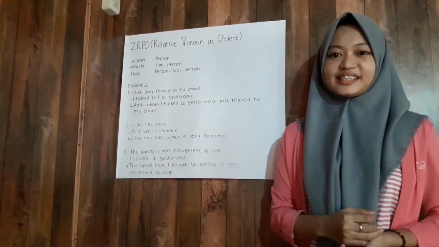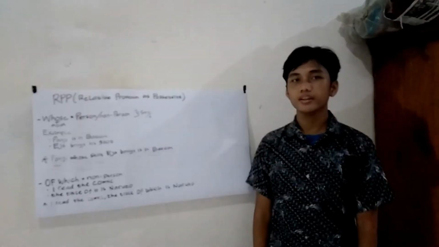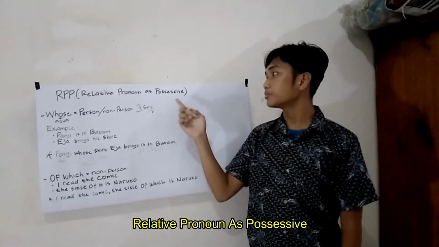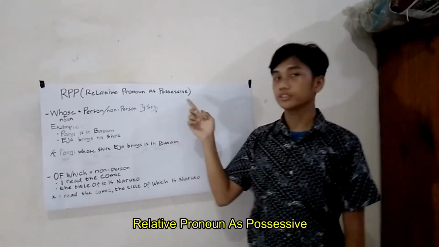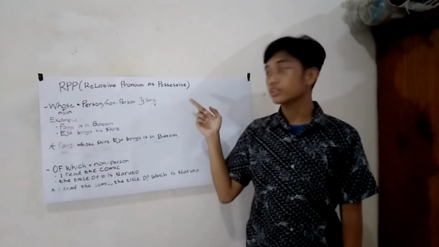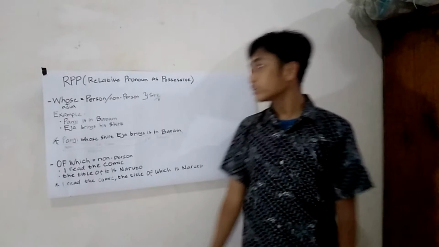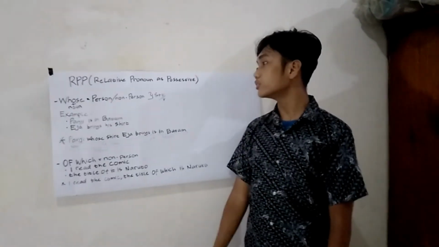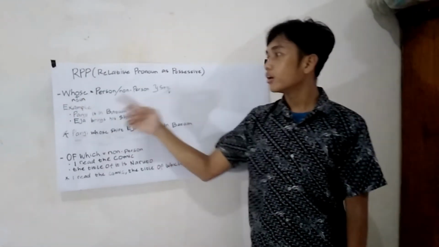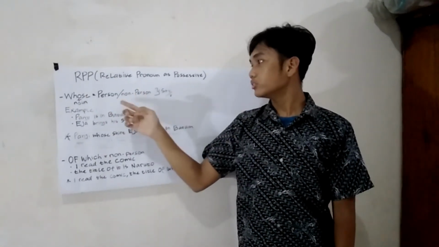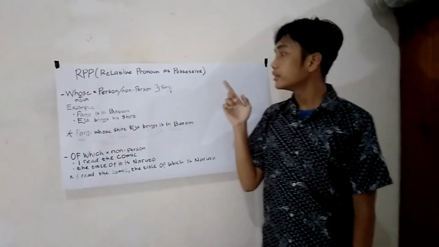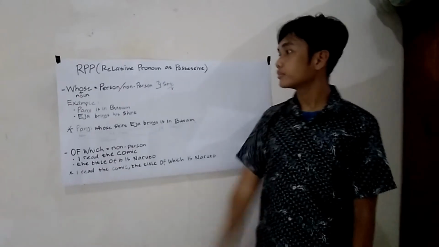Thank you, Putri. Okay, I will explain about RPP, relative pronoun as possessive. Relative pronoun as possessive is a pronoun that shows ownership. I want to explain two conjunctions used in RPP. The first is whose. Whose is used for person or non-person and is followed by subject plus verb or verb.